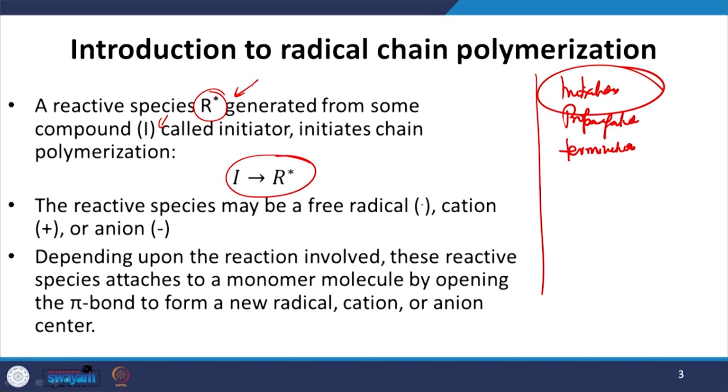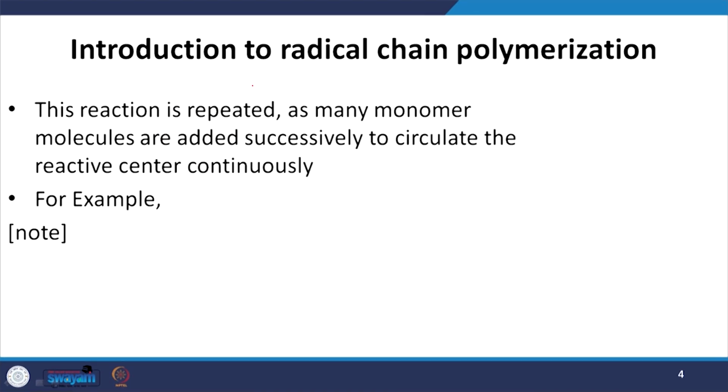They are attached to a monomer molecule by opening a pi bond to form a new radical, cation or anion center. This reaction is repeated as many monomer molecules are added successively, or sequentially, to circulate the reactive center continuously.